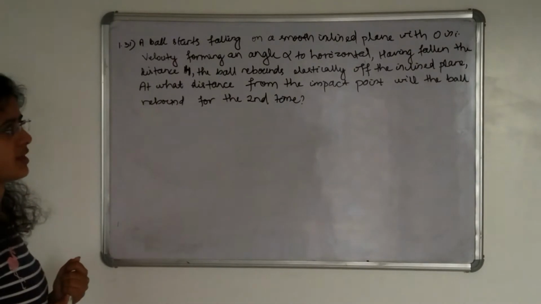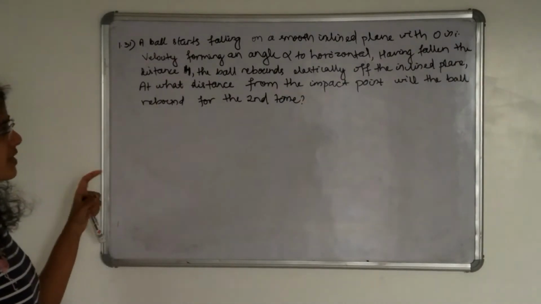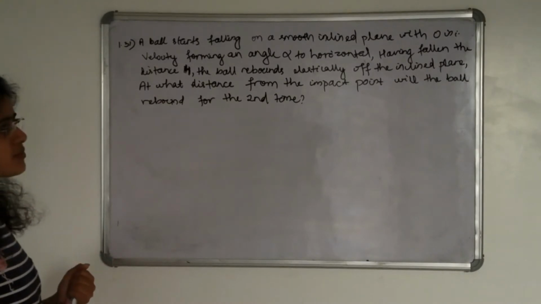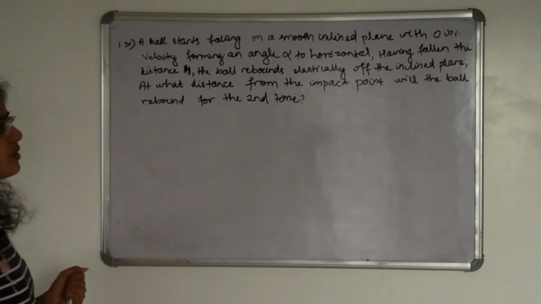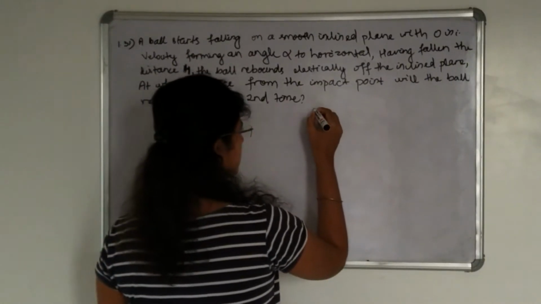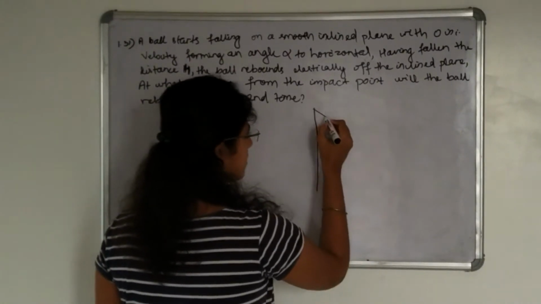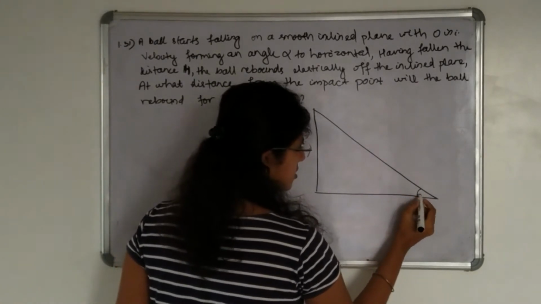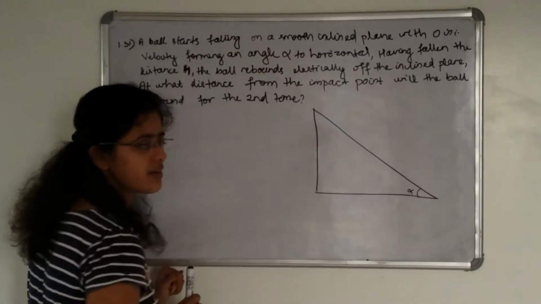alpha to the horizontal. Having fallen the distance h, the ball rebounds elastically off the inclined plane. At what distance from the impact point will the ball rebound for the second time? So how can you understand this condition? Let us say this is an inclined plane. So this inclined plane is making an angle alpha to the horizontal.